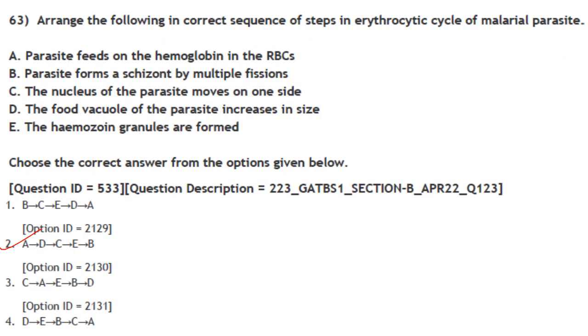Then next one. Arrange the following in correct sequence of step in erythrocyte cycle of malarial parasite. So first will be parasite feeds on the hemoglobin in the RBCs, A. Then the food vacuole of the parasite increases in size, D. Then the nucleus of the parasite comes on one side, C. The hemozoin granules are formed, E. And then the parasite becomes a schizont by multiple fissions, B. So the answer here is A, D, C, E, B. Option 2.